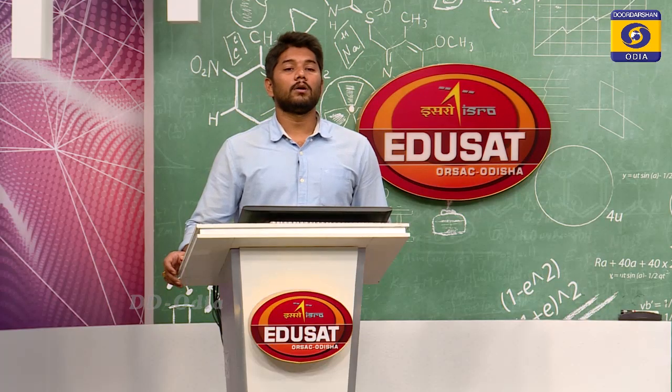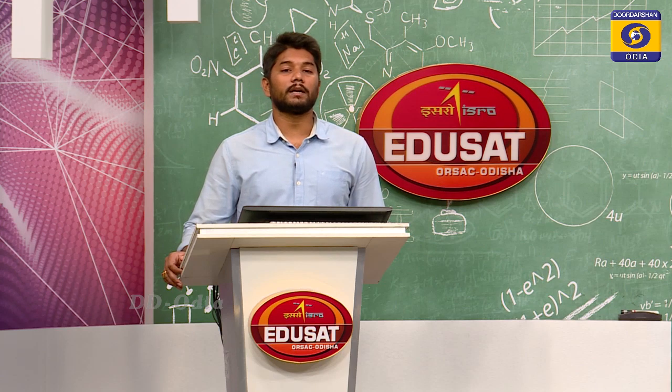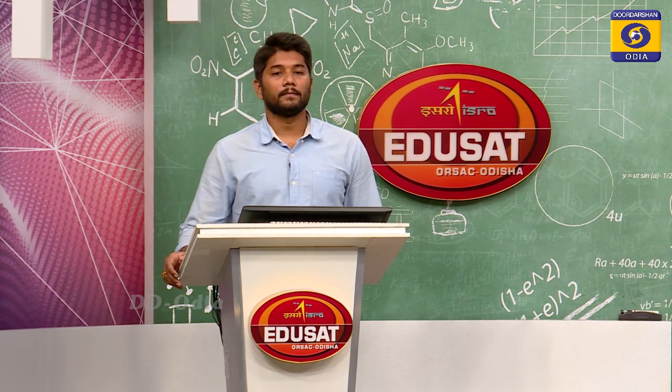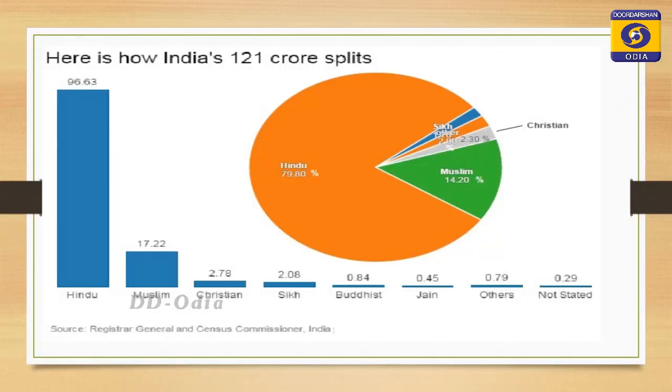In this way, all the different religions are scattered all over the country in a very diversified manner. This is the pie chart which shows the religious composition of the country, which indicates Hindus are the majority population, whereas Muslims are the largest minority, contributing 17%, and the rest of the religions, that is Christian, Sikh, Buddhist, Jain and others, contribute a very small percentage of the population.